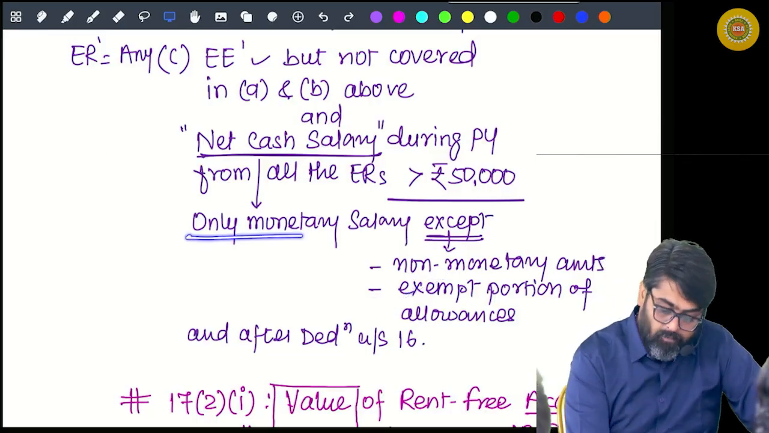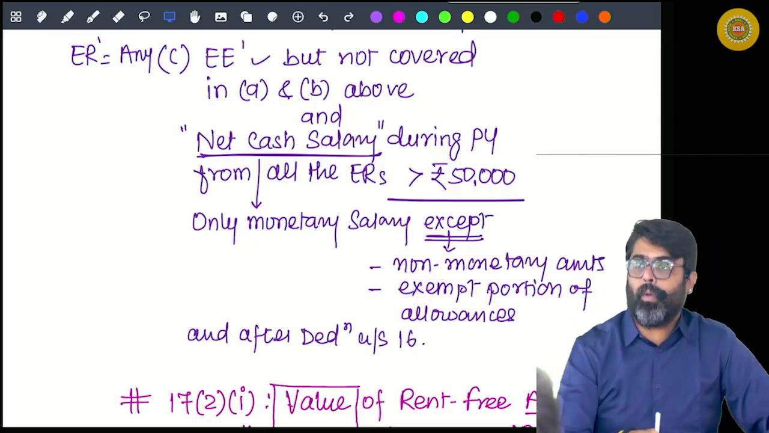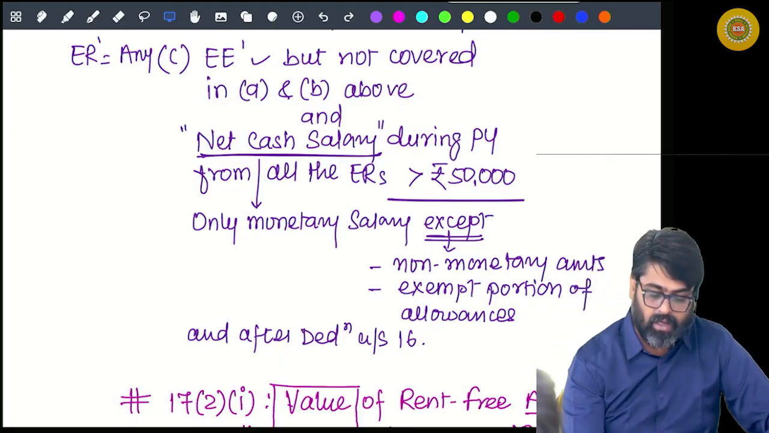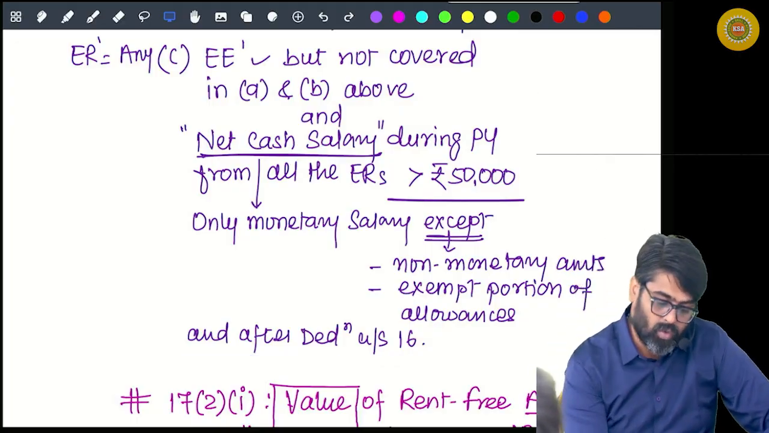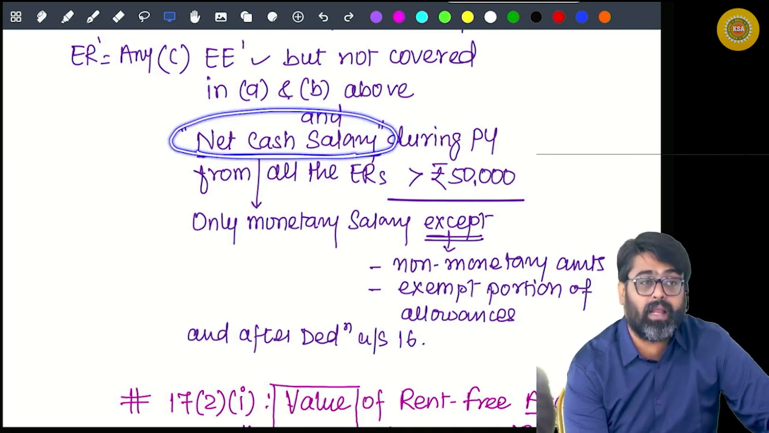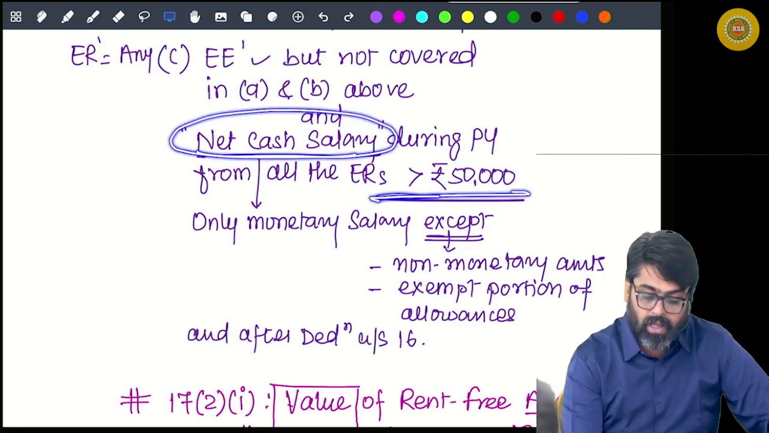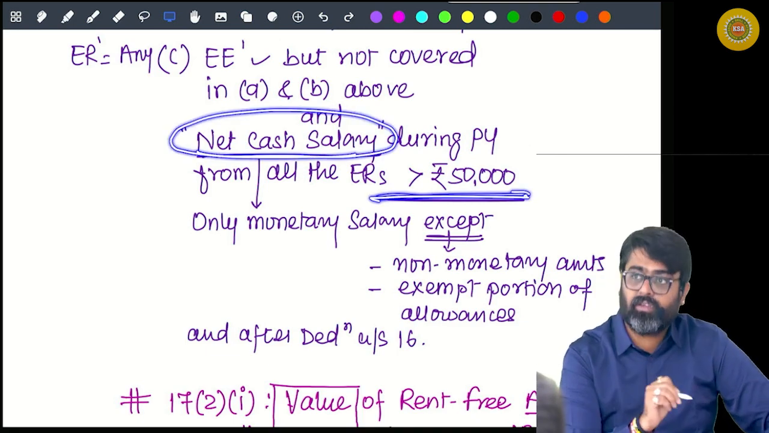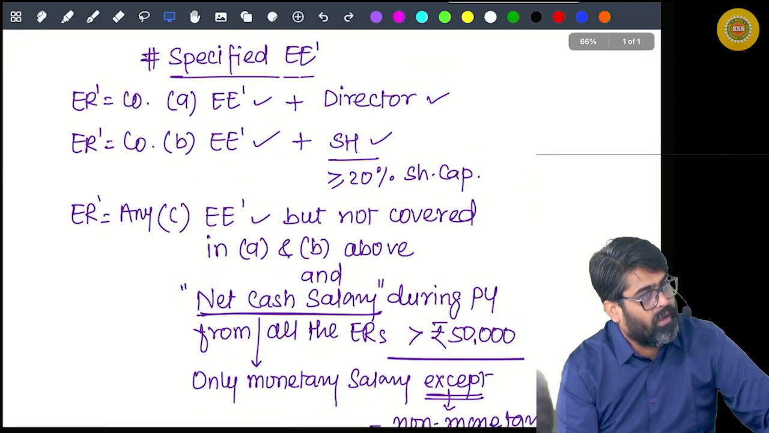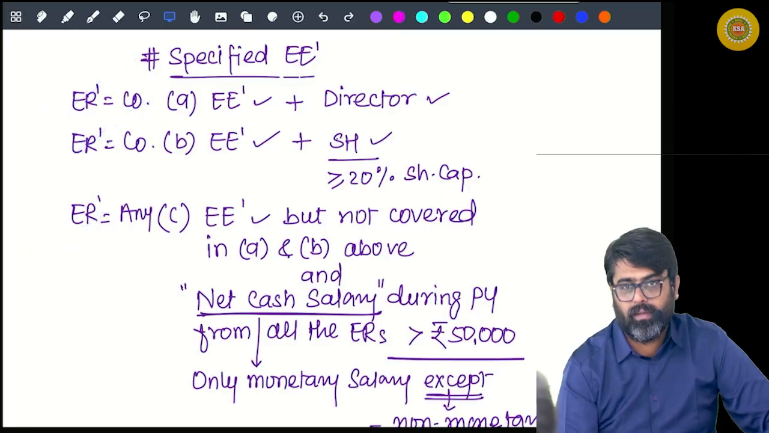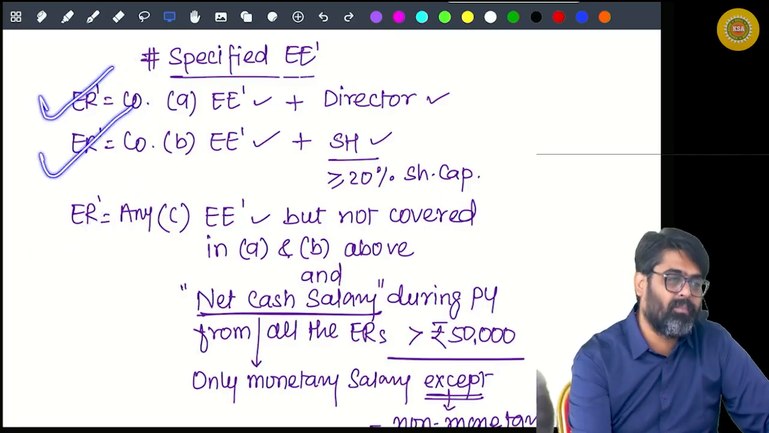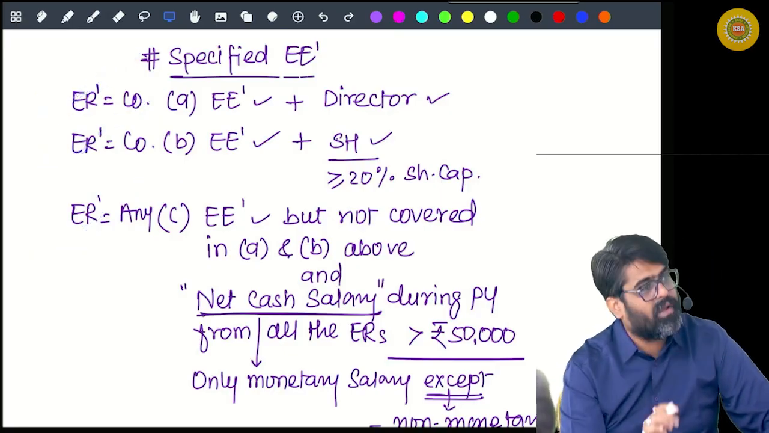Take all the monetary salary from all your employers during the previous year and take the deductions available under section 16. Your total amount is net cash salary. That should be more than 50,000. If this is the case, you are a specified employee. So you are this employee, or this employee. See, if you are not covered by A and B, definitely you are going to be covered by C.